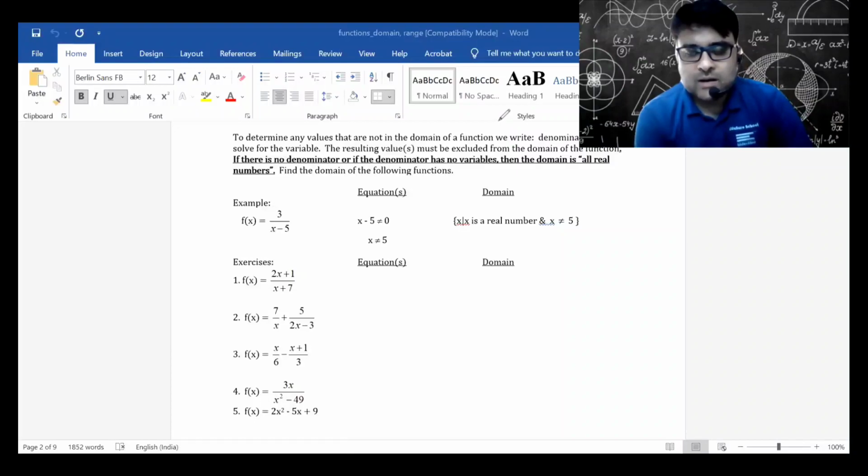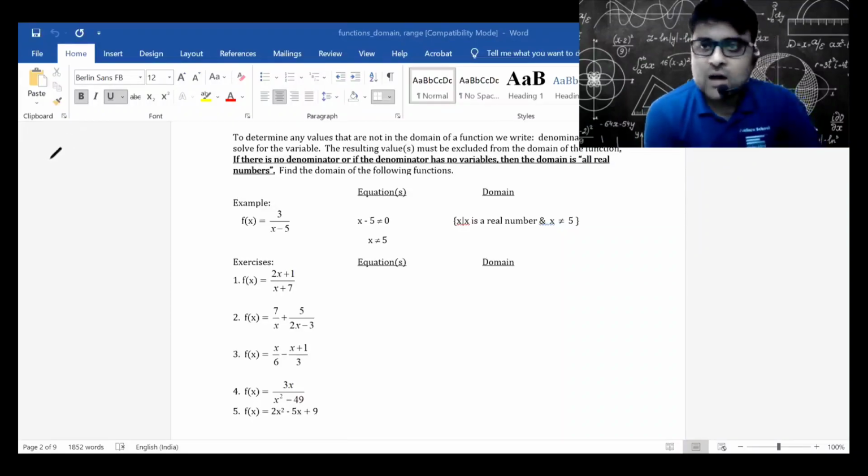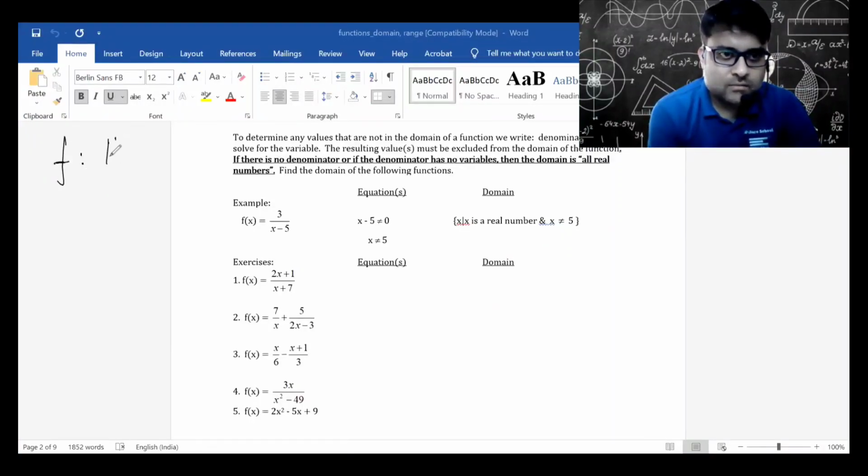Okay, now a doubt has come. The doubt is that looking at the function f(x), how will we say what is the domain, what is the codomain, what is the range. Whenever you are given a problem, please note that you will notice a notation like this: f denoting a function, colon.